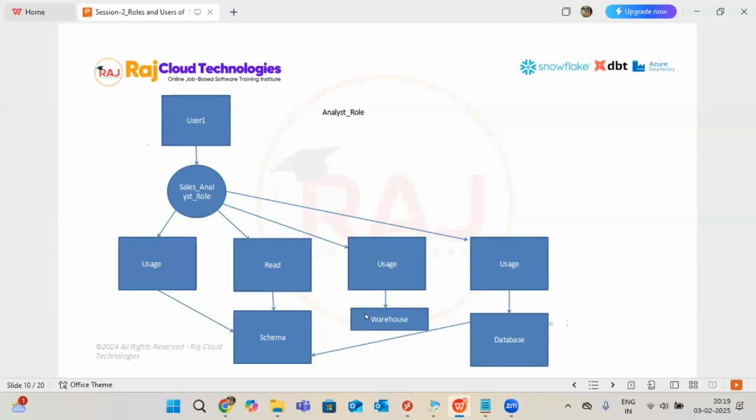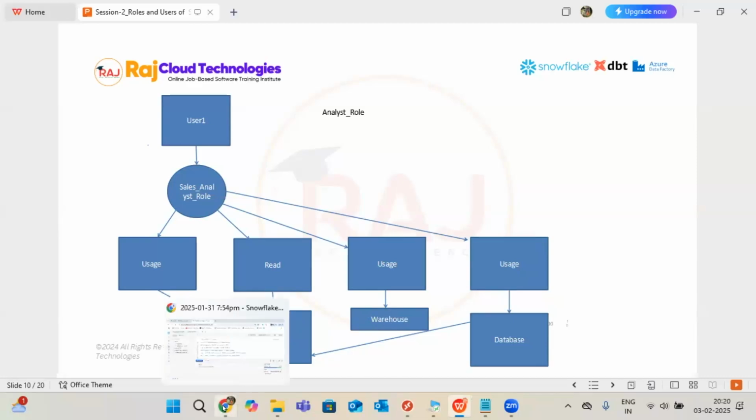Suppose I want to say select star from table name. Without a warehouse, I cannot do that. It needs some resources to execute. To run your system, it requires processor, memory, CPU, same like that. The Snowflake warehouse is required to execute the query. This is nothing but compute resources. This is the hierarchy of the database to store the data.